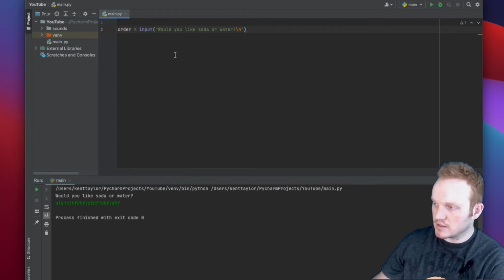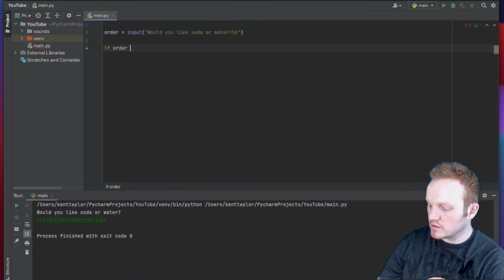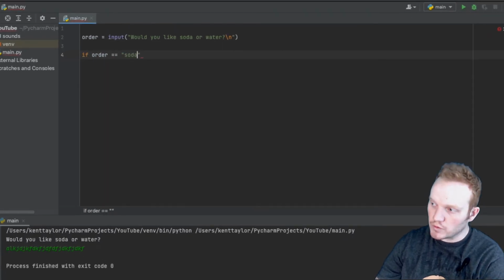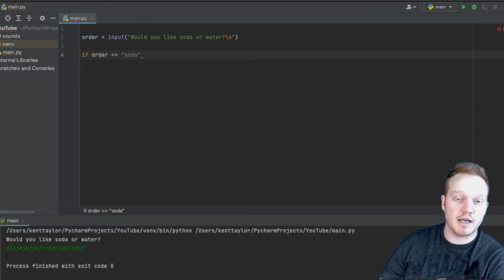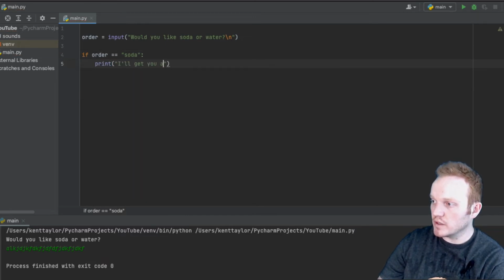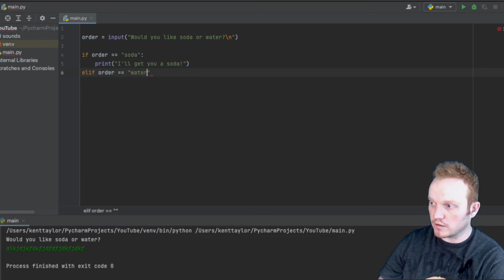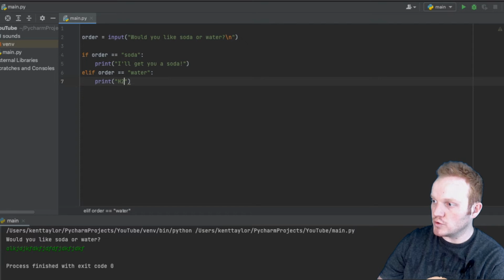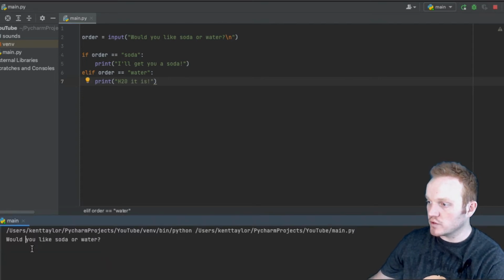So now let's see what they said. So if the order is double equals to soda, in other words, if the user typed the word soda, then I want it to print, I'll get you a soda. Elif order is double equals to water, print H2O it is. So let's see what happens when I run this. It says, would you like soda or water? I'm gonna say soda, hit enter. Now it says, I'll get you a soda.